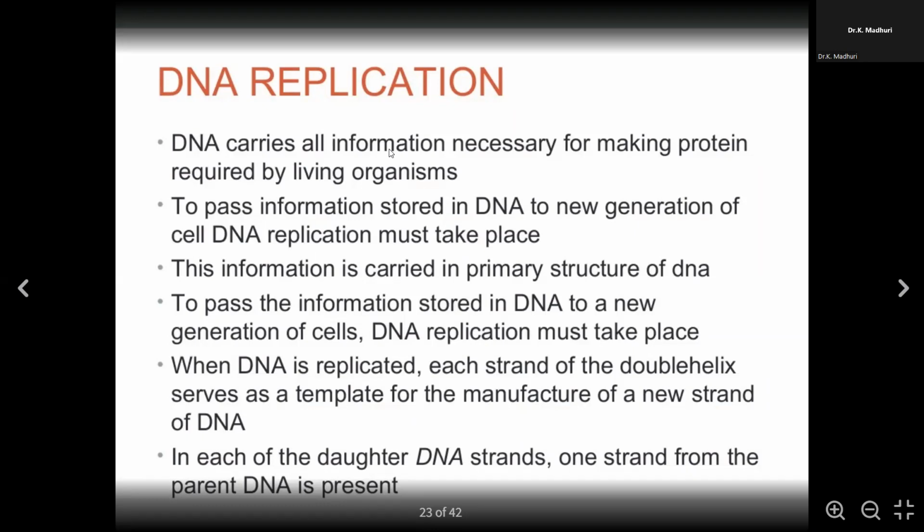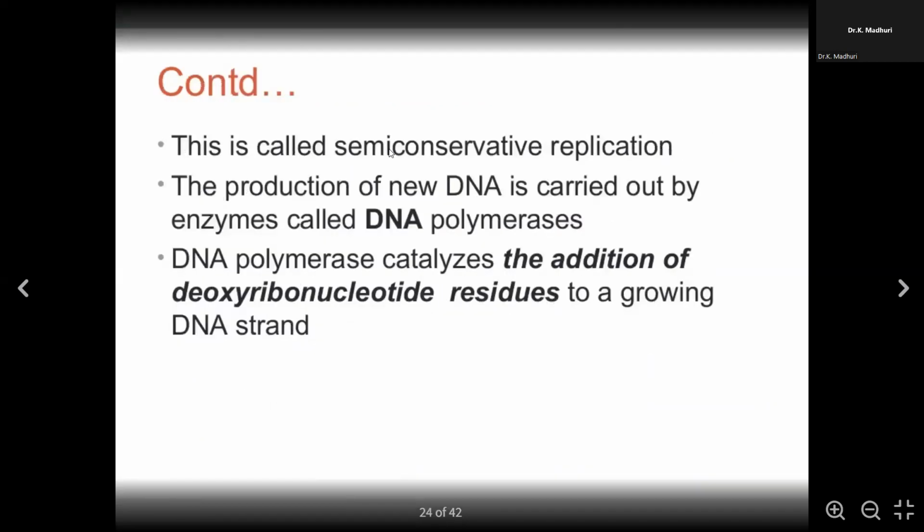So it replicates, and the replicated DNA is transferred to the daughter cell. And in this daughter cell, further they replicate, and so on. The DNA is being replicated from one cell to the other cell. This is called semi-conservative replication, because half the replicated copy will be transferred to the daughter. So that's why it is semi.